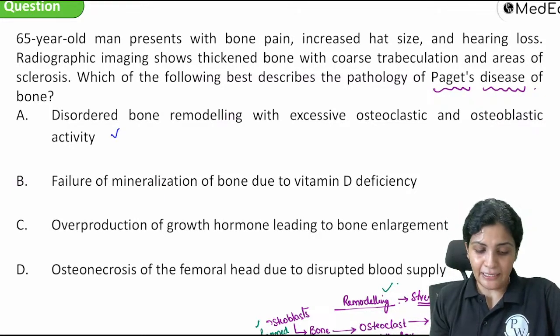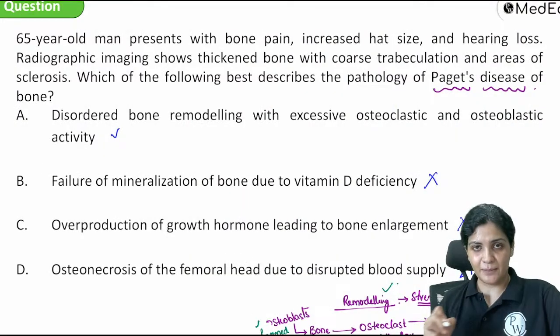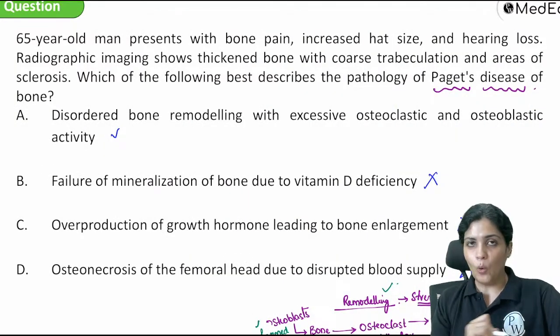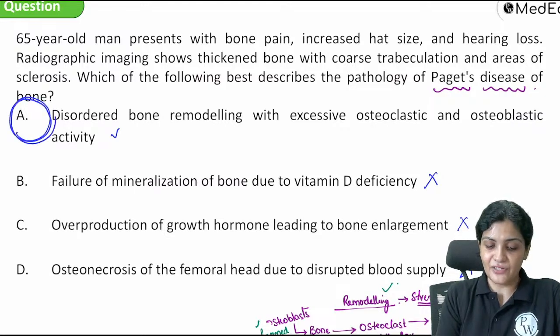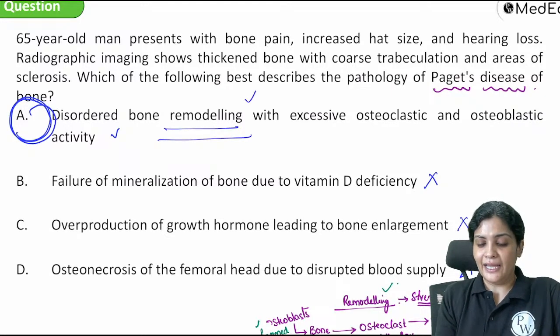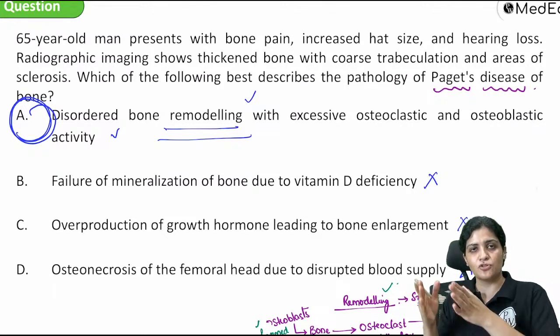Let's see B and C. Failure of mineralization. So there is no vitamin D deficiency in case of Paget's. Overproduction of growth hormone leading to bone enlargement. So nothing related to the hormones. Osteonecrosis of the femoral head due to disrupted blood supply. No, there would be no disrupted blood supply. There would be no overproduction of hormone. There is some disorder in the bone activity because of the excessive osteoblastic or osteoclastic activity. So in Paget's patients,